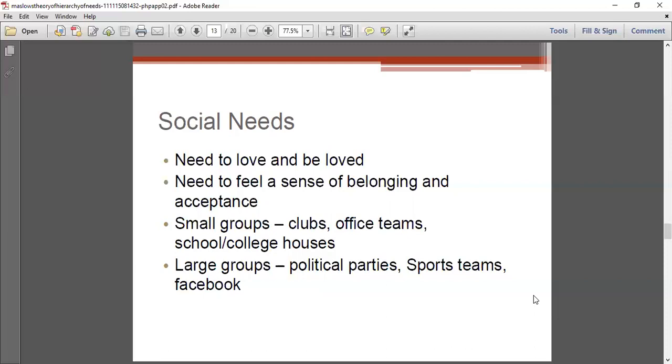And a large group means political parties, or nowadays WhatsApp, Facebook, etc., from where we get a sense of belonging, and the need for acceptance, to be loved and to love, is fulfilled. Facebook is a network of friends. Even on WhatsApp we have a network of friends. We also get it from a sports team. In that way, we can fulfill the social needs.